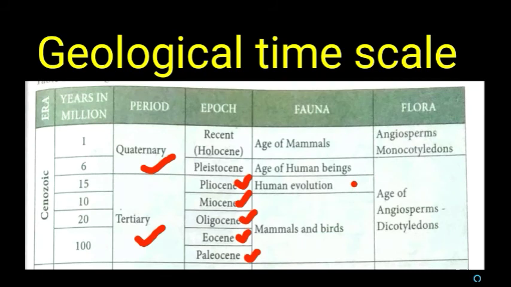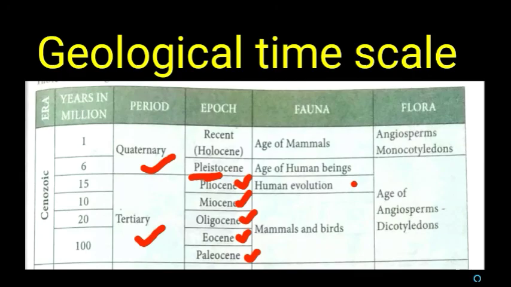Pleistocene is the age of human beings, when humans started to learn cultures and social life started to develop. Holocene is the recent age, mainly of human beings. So this is the geological time scale.